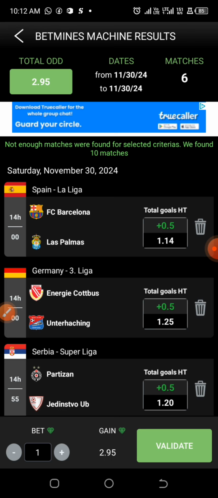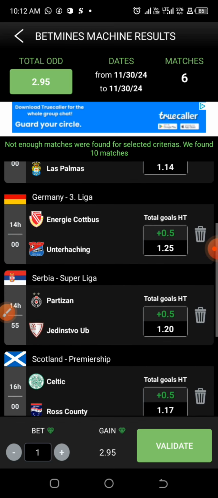Actually, we've explored so many markets from this particular bet app, and some of them seem to not really be converting very well. But of recent, I've tried to explore this first half over 0.5 with this current percentage of possible outcome, and it has been working out so well. So I want us to apply this method on today's games.